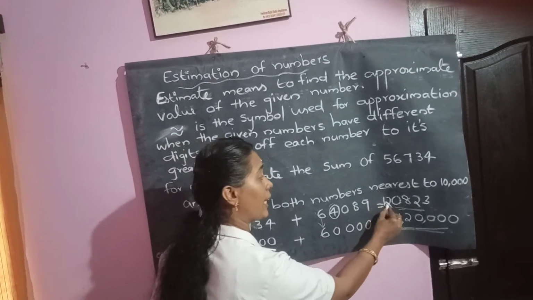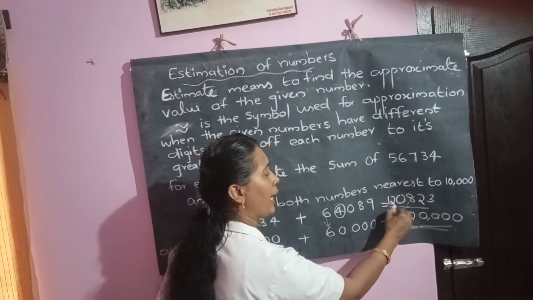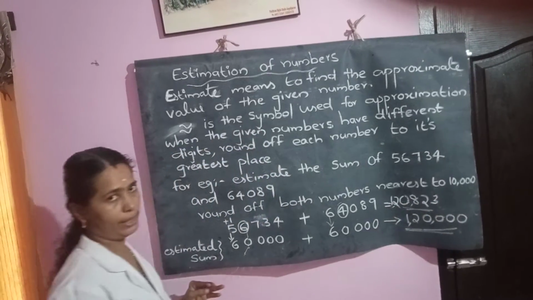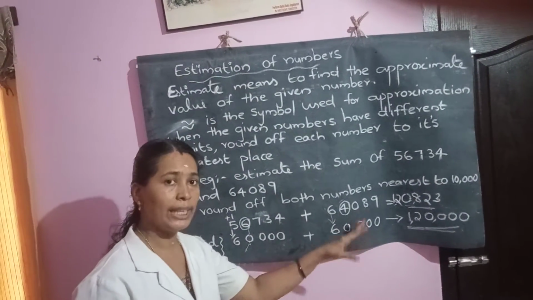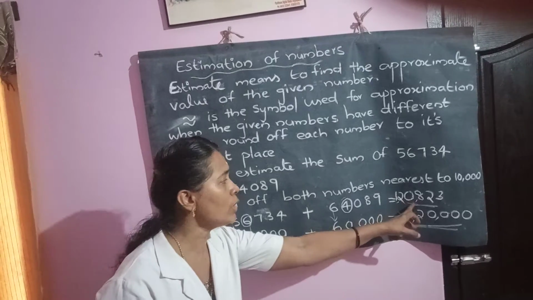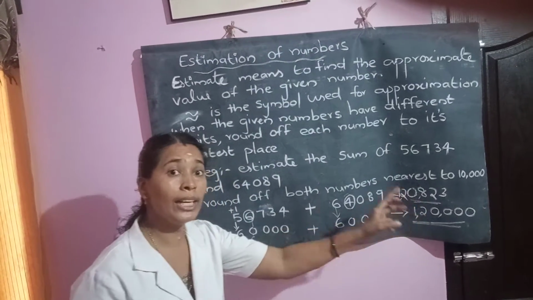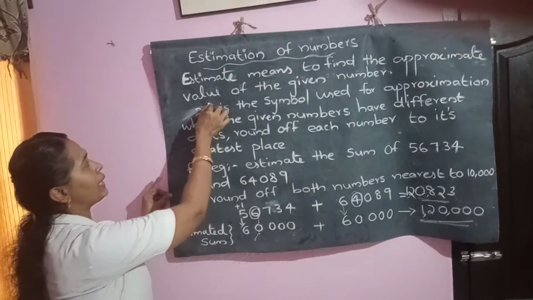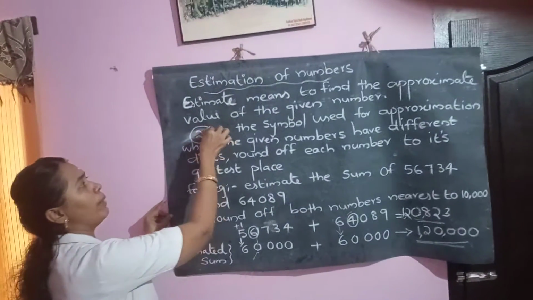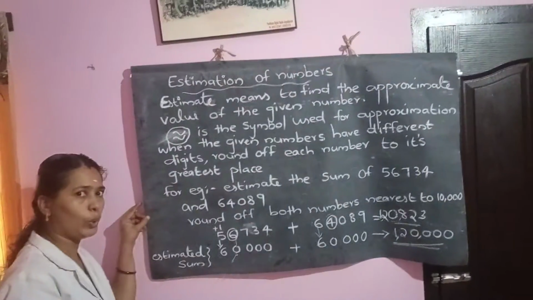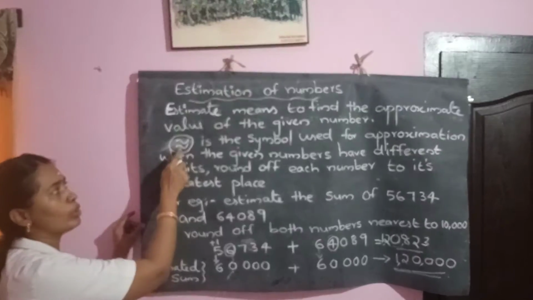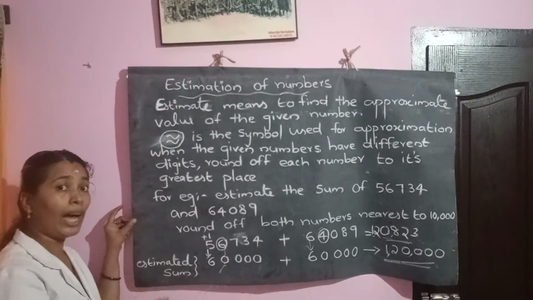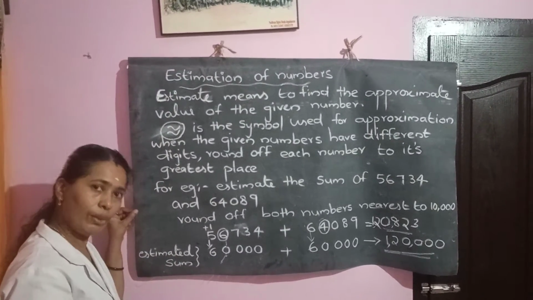And the previous result, the actual sum, is 1,20,823. The estimated sum is nearly close to this one. Nearly close is represented using this symbol, nearly equal to or nearly close to. This is the symbol used for representing approximation.